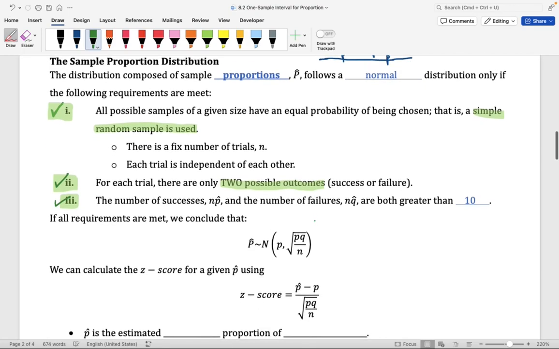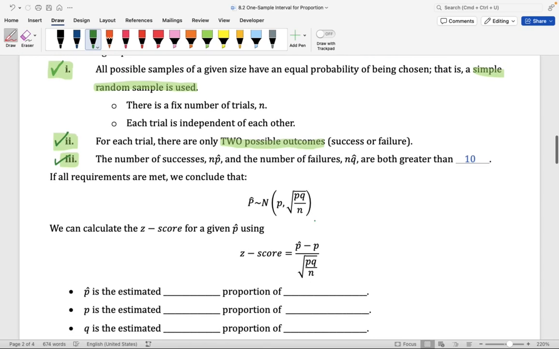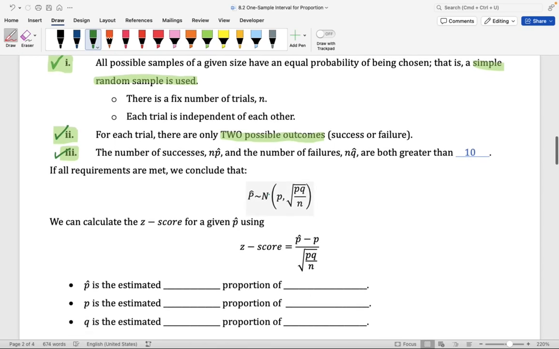Now again, if all requirements are met, we're saying that p hat follows a normal distribution. The center of this distribution is going to be p, which is the population proportion, and the standard deviation of that distribution is going to be the square root of p times q divided by n. And here, let me make an extra note: q is always going to be the complement of p, that is 1 minus p.